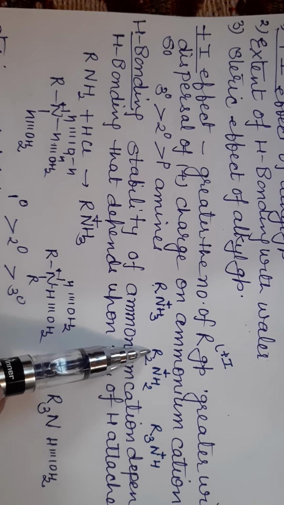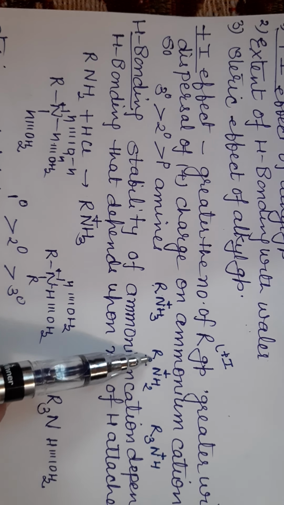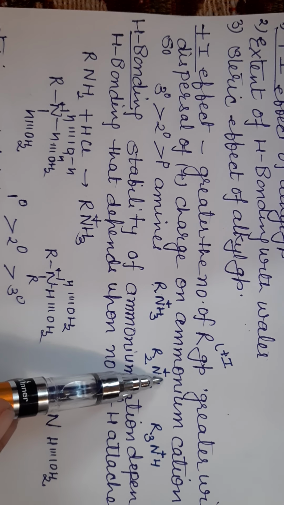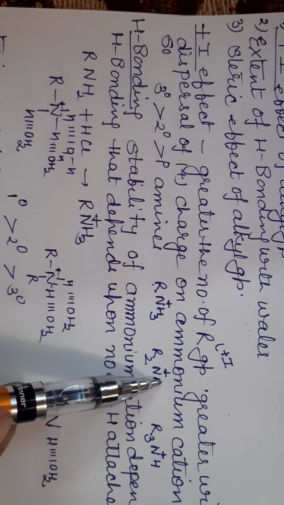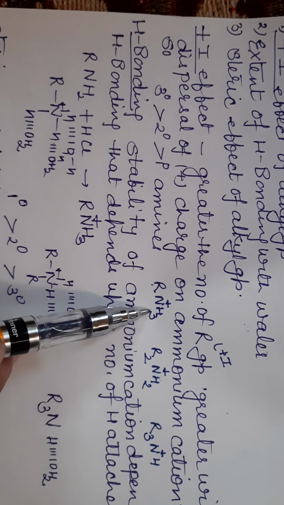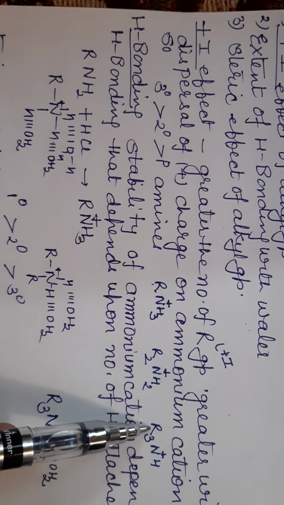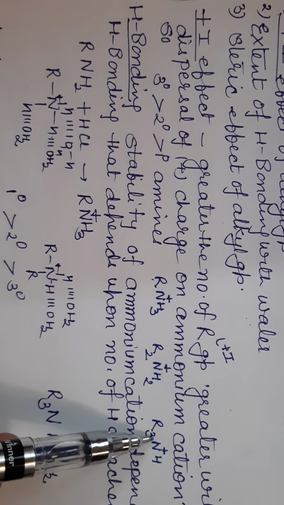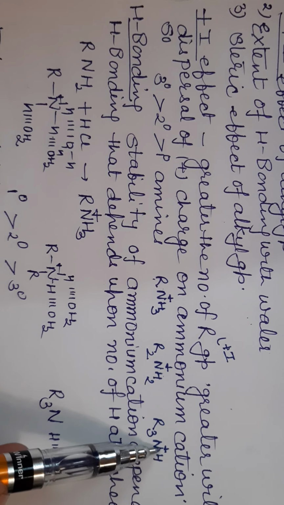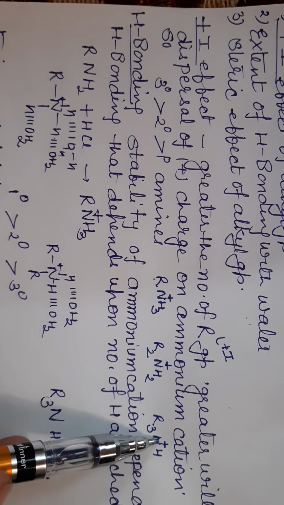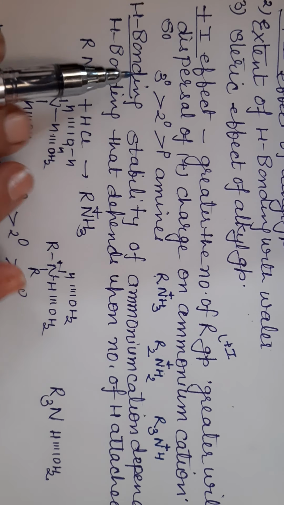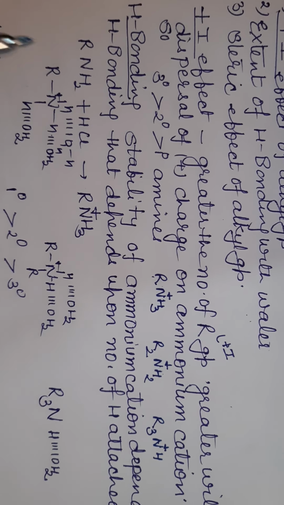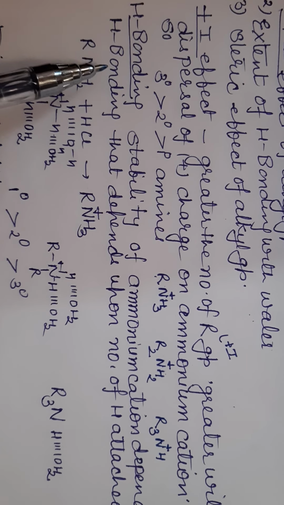But in case of secondary amines, there are 2 R groups which donate electrons due to the plus I effect and neutralize this positive charge more as compared to primary amine. In case of tertiary amines, in their ammonium cation there are 3 R groups which, by donating electrons, neutralize this positive charge more and more. That's why tertiary amines are more basic than secondary than primary. The second concept is the hydrogen bonding concept.